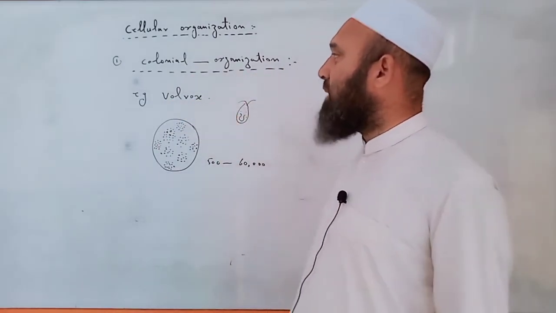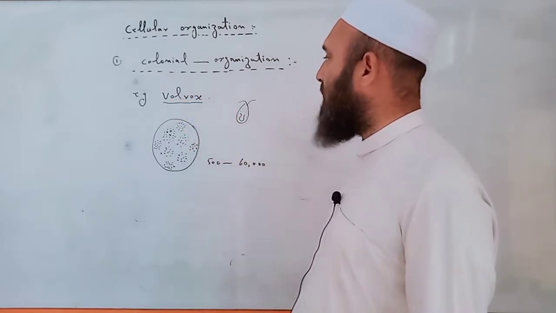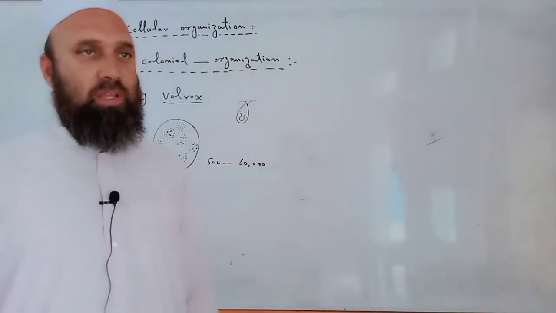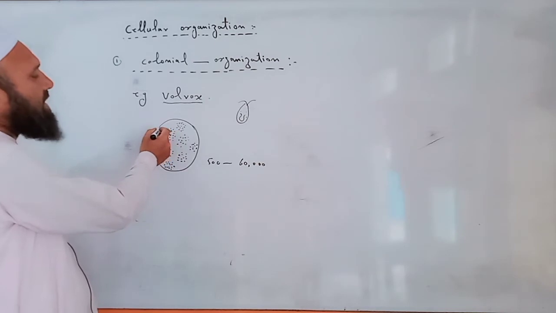And the best example of colonial organization is volvox. It means that volvox live together in the form of colony. Their colonies are present on the surface of stagnant water.